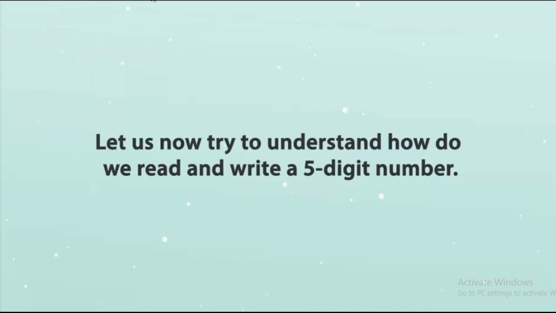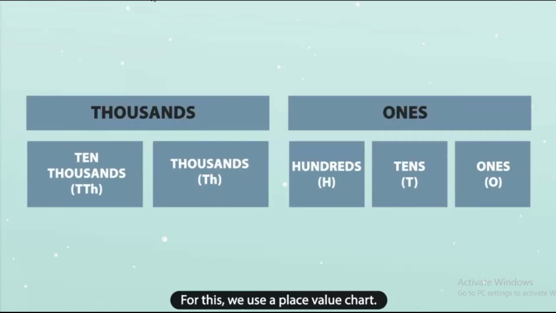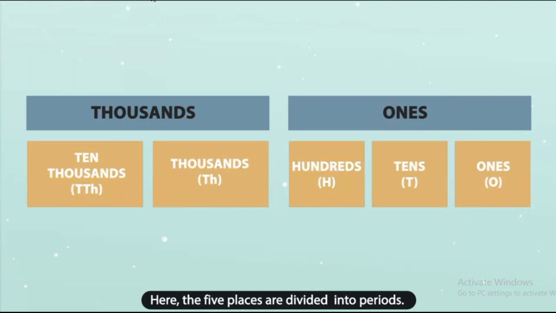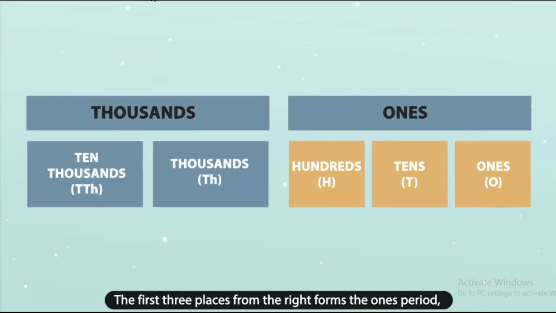Let us now try to understand how do we read and write a 5-digit number. For this, we use a place value chart. Here, the 5 places are divided into periods. The first 3 places from the right forms the ones period.